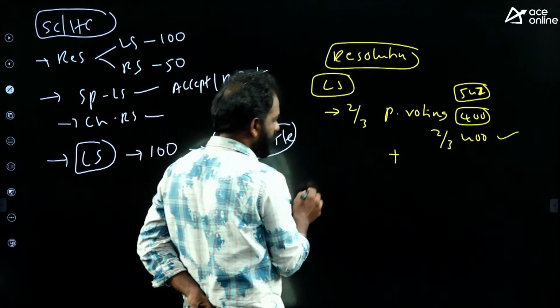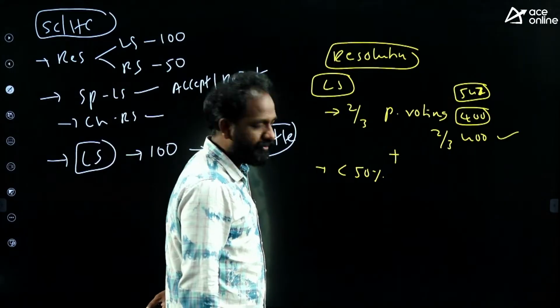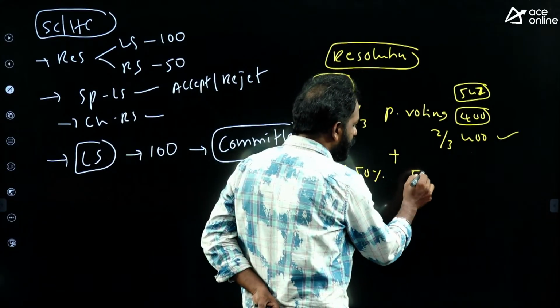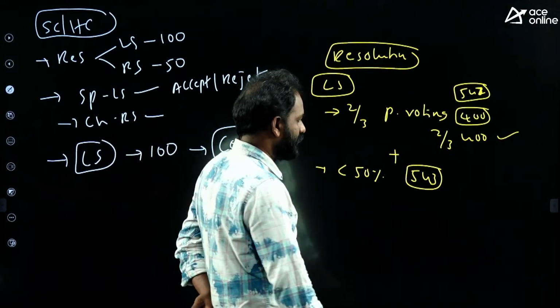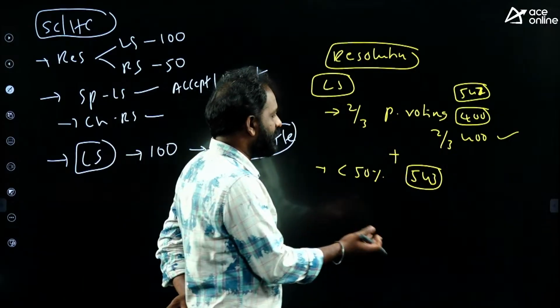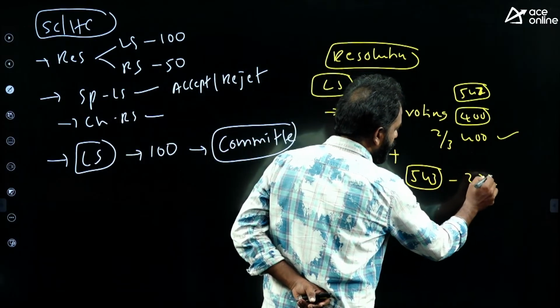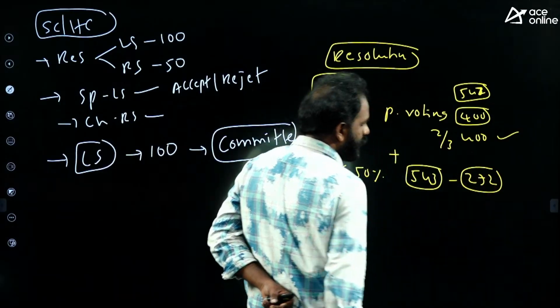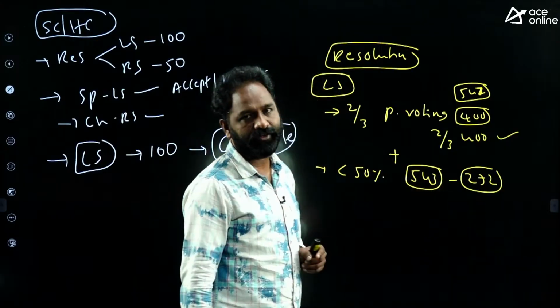Plus one more thing: not less than 50% of the total strength of the house. What is the total strength of Lok Sabha? 543. What is 50% of 543? That is about 272. That means it should get the majority of 272. So 2/3 of 400, and 272.